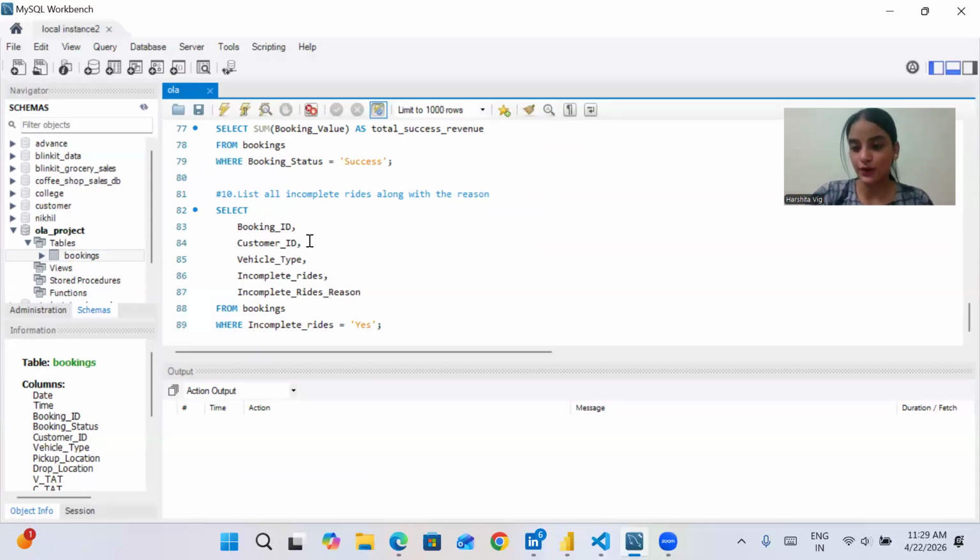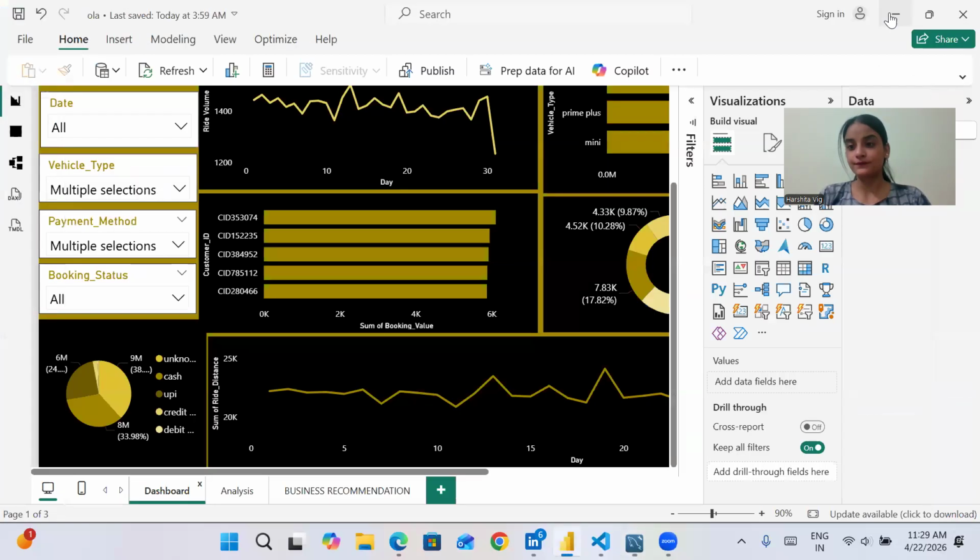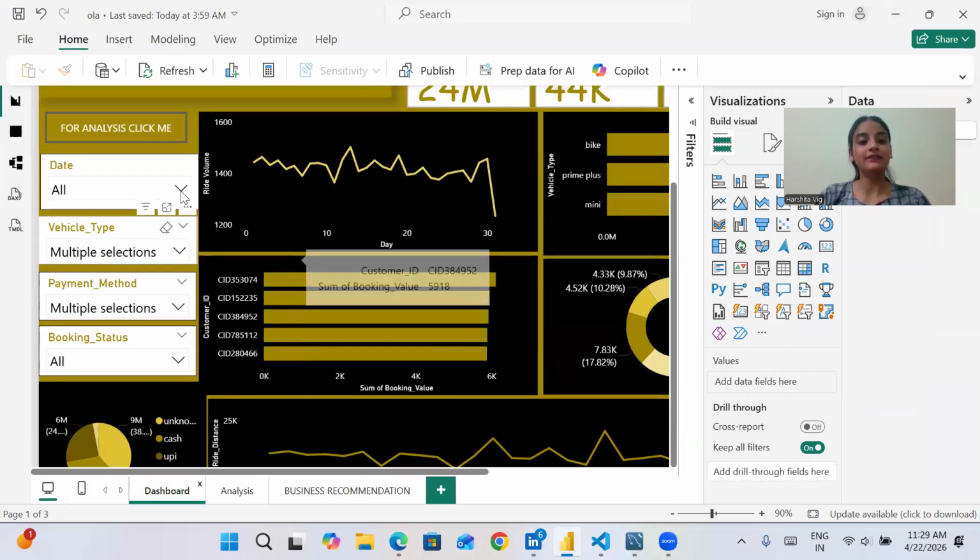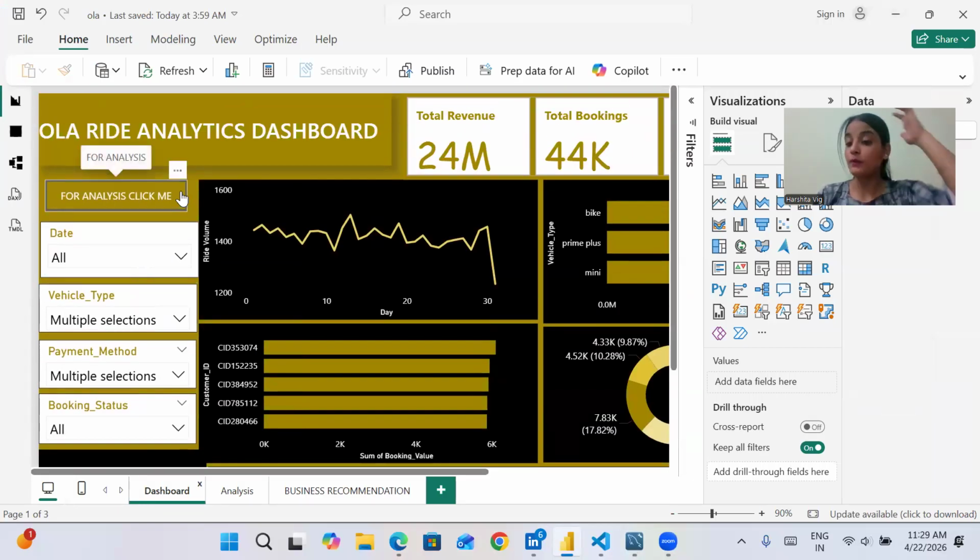This is the most important step because it helps in transforming the raw data into meaningful visuals and meaningful insights, which help in better decision making. So we have used this. Now the next thing we are using is the Power BI dashboard. Power BI is basically used for dashboards.